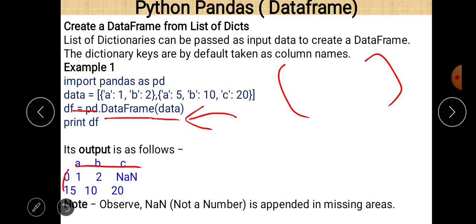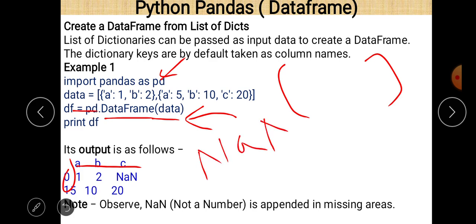0 and 1 are the index values. Now the data are regarding 1, 2, regarding A and B. You can easily see that there is no value regarding C. So C is the name of the column, and there is no value for the first dictionary in it, so NaN will appear here.